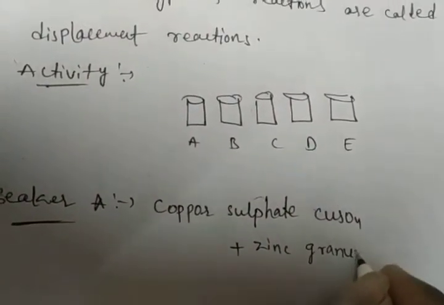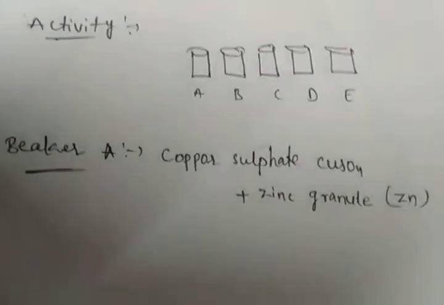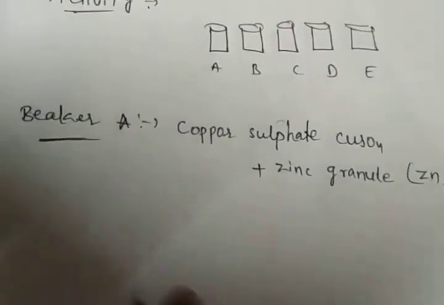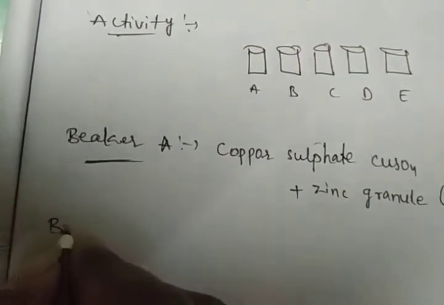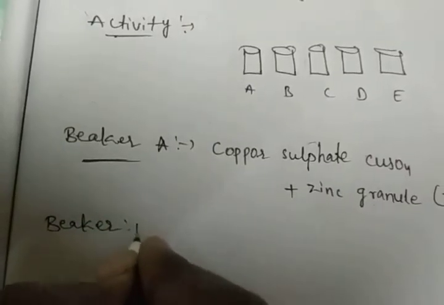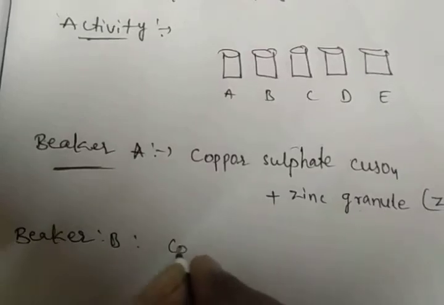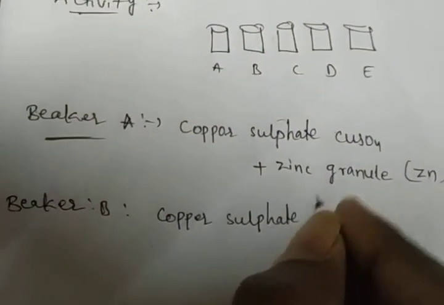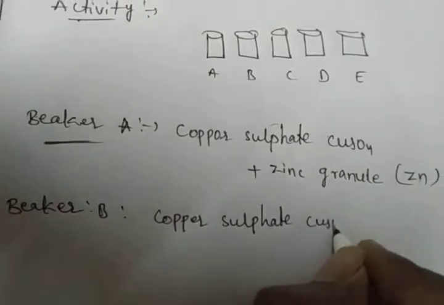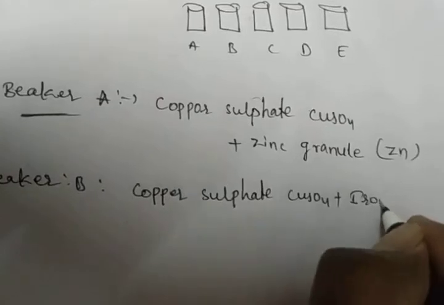What is the zinc formula? Zn. Next, beaker B. In beaker B we take copper sulfate, formula CuSO4, plus iron nails. Iron formula is Fe.